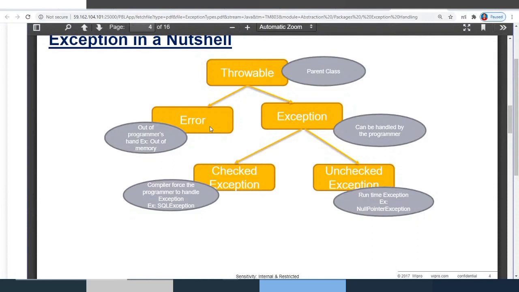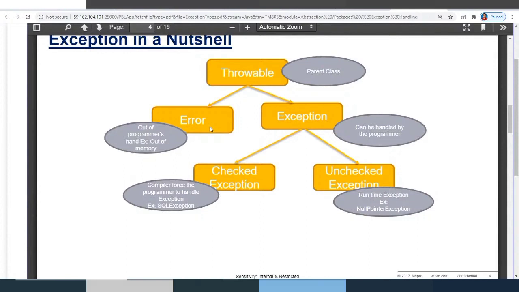So you have several checked exceptions which must and should be handled. And SQL exception, what you can see here, is another kind of checked exception. Coming to unchecked exception examples, here you can see null pointer exception. Another example which I can give you is arithmetic exception, and one more is number format exception, which will not be checked during